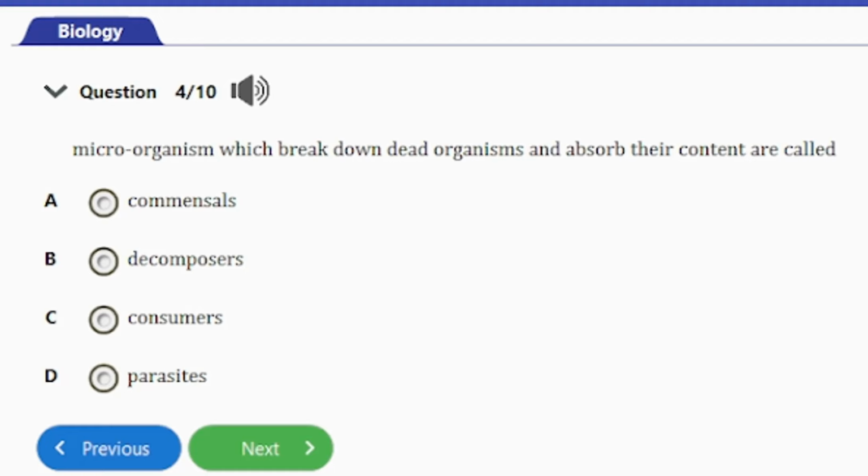Decomposers are simply the organisms that break down dead or decaying organisms. They could be microorganisms or non-micro, but the fact that they are able to break down dead or decaying organisms makes them decomposers. So option B here is the answer to this question.